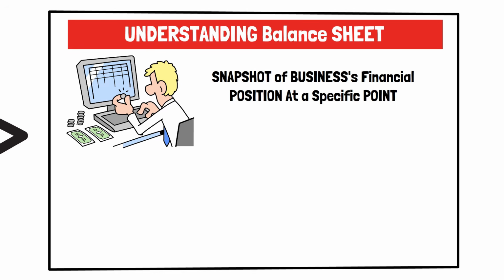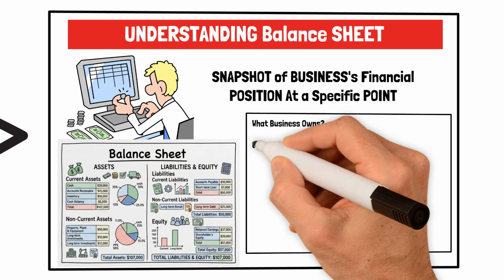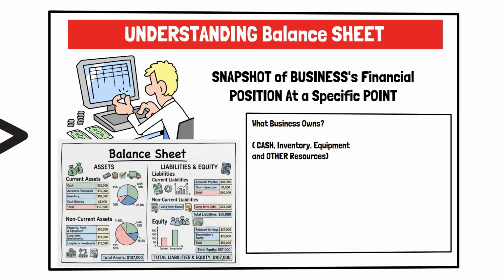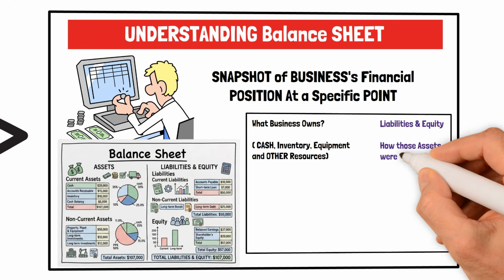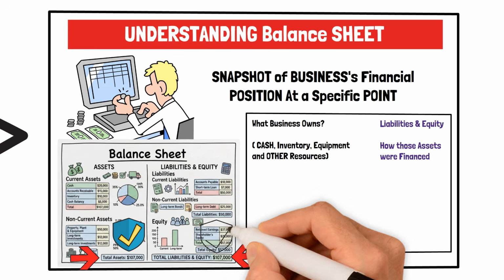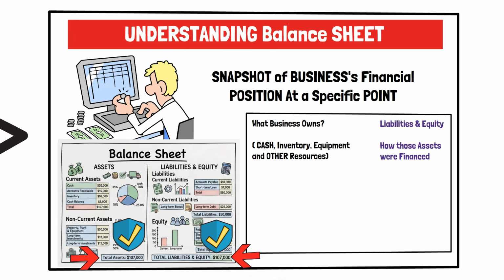On the left side of the balance sheet, you will find everything the business owns, including cash, inventory, equipment, and other valuable resources. On the right side, you will see liabilities and equity, which explain how those assets were financed. If the accounting records are correct, both sides of the balance sheet will always be equal. This is why it is called a balance sheet.